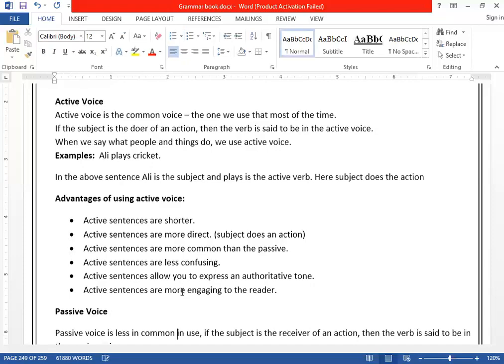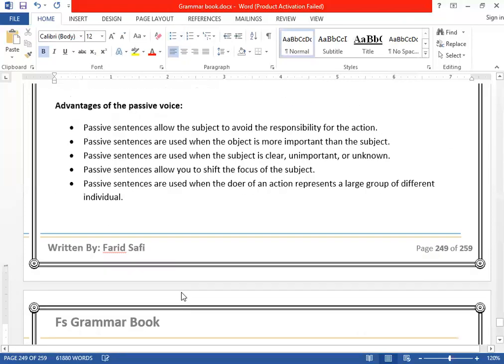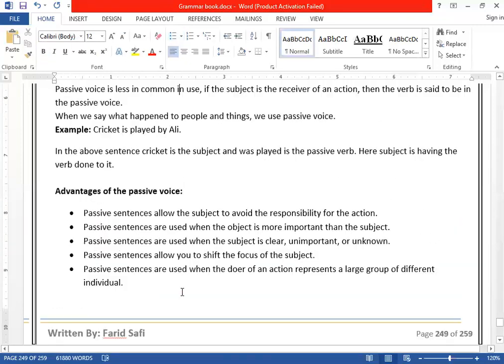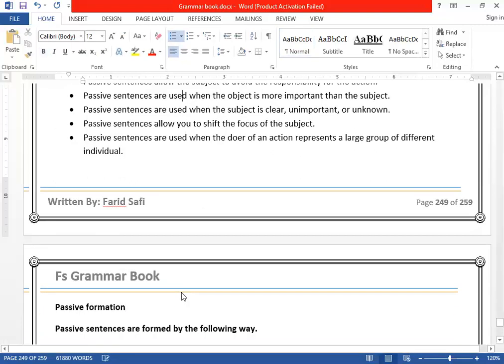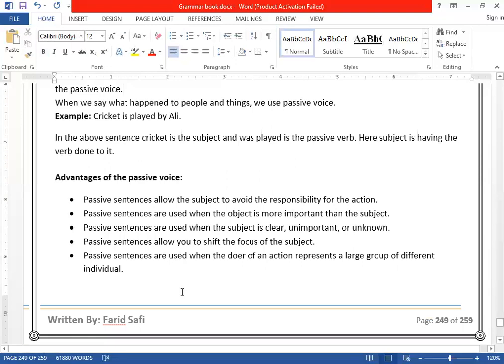Whereas, let's move towards the passive one. In passive, as I said, the subject receives an action. We will talk later on how to use different sorts of things. So in passive, when do we use it, what are the advantages of passive sentences? Number one advantage of passive voice is that it allows the subject to avoid the responsibility.